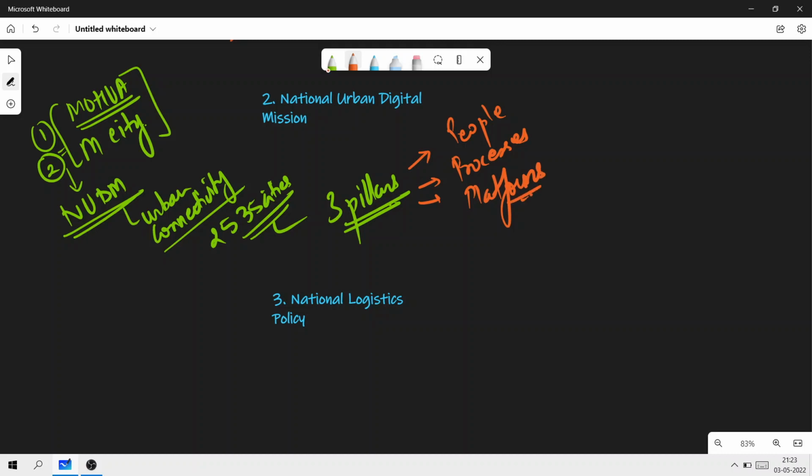Also, please understand that this is citizen-centric, and this ecosystem is driven by the approach that urban governance and services will be delivered in the cities by the year 2022 and across all cities and towns in India by the year 2024. Okay, this is for all cities in India, but meanwhile, what's happening? The goal is for 2022.